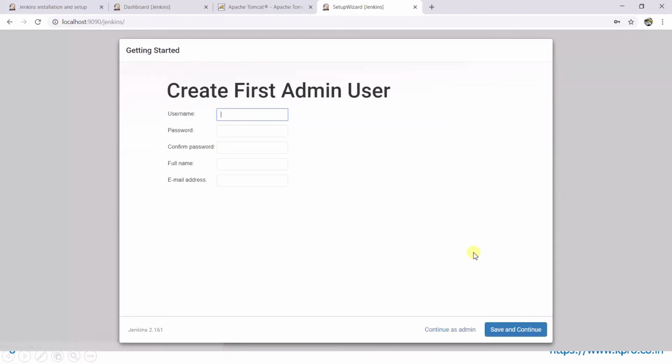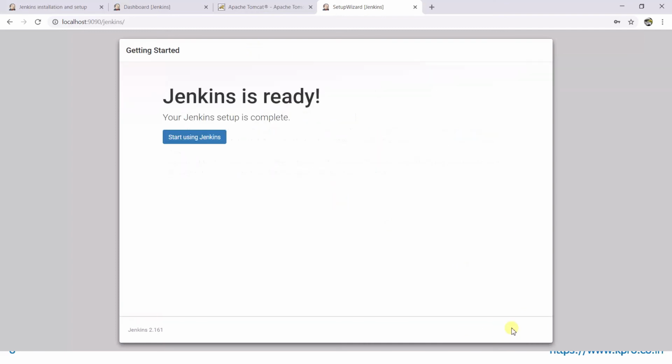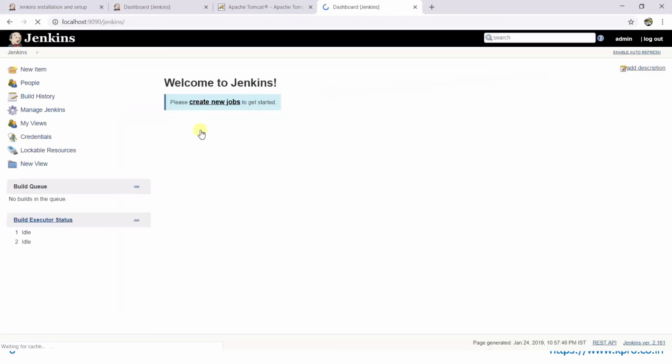Here on the right side it shows all the details. Yes, it is done. I am going to create an admin user with a password and an email address, like before. Save and continue. So this is the URL for our Jenkins instance, which is hosted on the Tomcat server. Yes, start using Jenkins, and we are at the final stage and done.